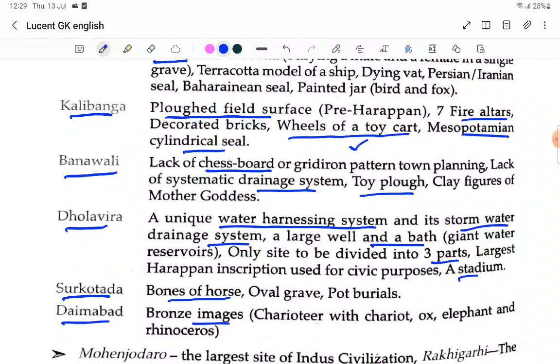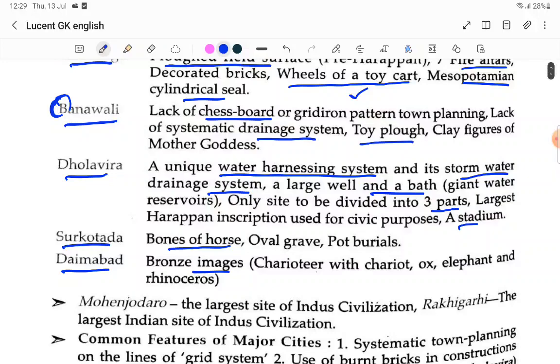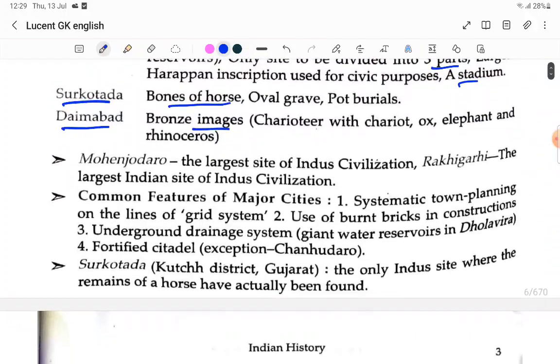Banawali, you can remember chessboard. So BC, after B what will come? C will come. So chess, you can remember. Drainage system also there, a systematic drainage system is there. Dholavira, it's very important, water harvesting related. Surkotada, bones of horse are there. Daimabad, bronze images are there. So you have to remember these things.